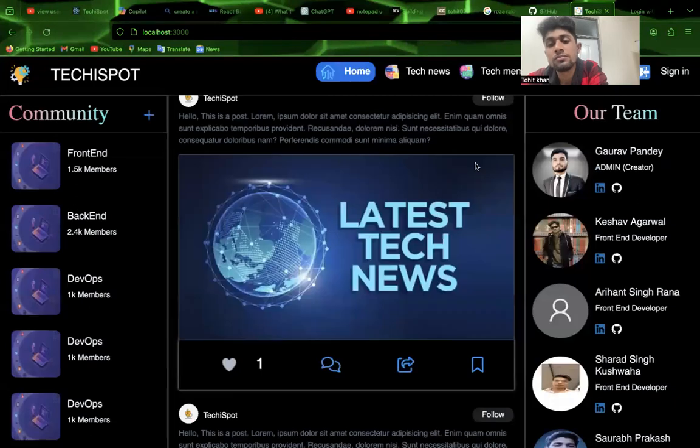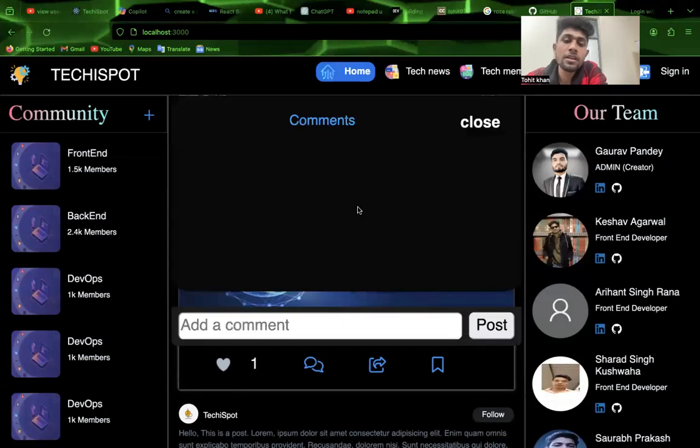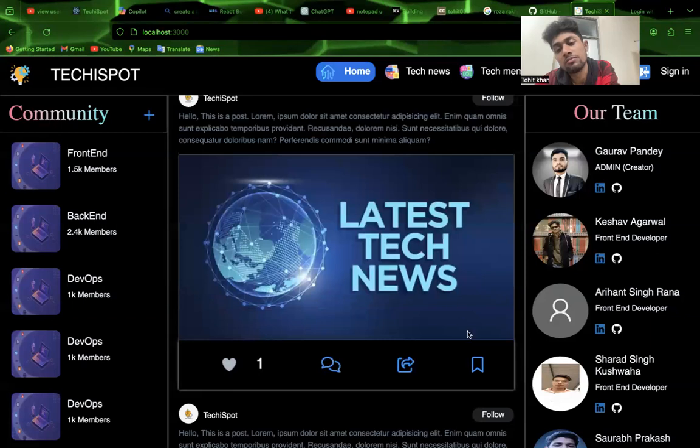Then when you click on the comment section, it shows the comments and flag. The share button is being worked on by another team, and it will continue.